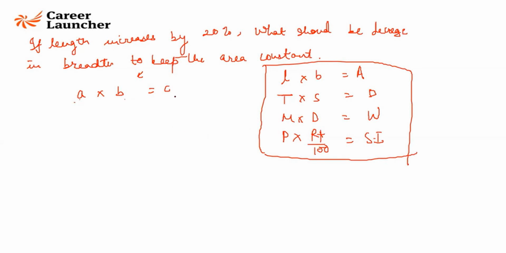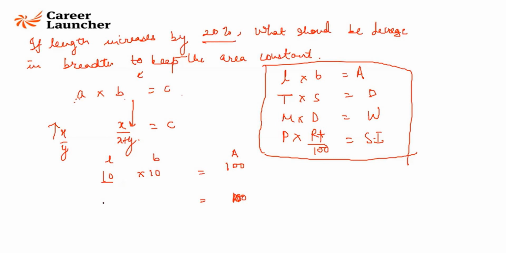So look, A into B equal to C, and if C remains constant, if A increases by a fraction of x by y, then B has to decrease by a fraction of x by x plus y. For example, let me show you. Say length and breadth both were 10. Area would have been 100, right? You want the area to be constant. Now you're saying there is an increase of 20% in the length. So length will become 12. What should breadth be equal to? Breadth will be equal to 100 by 12, or this can be called 8.33.